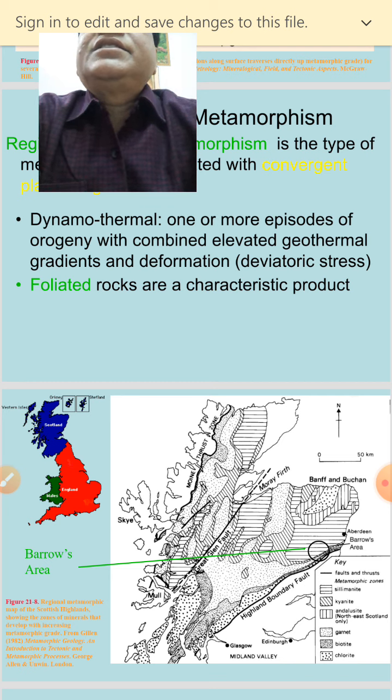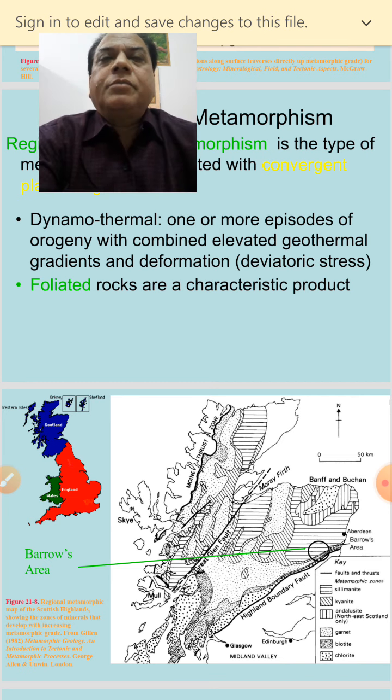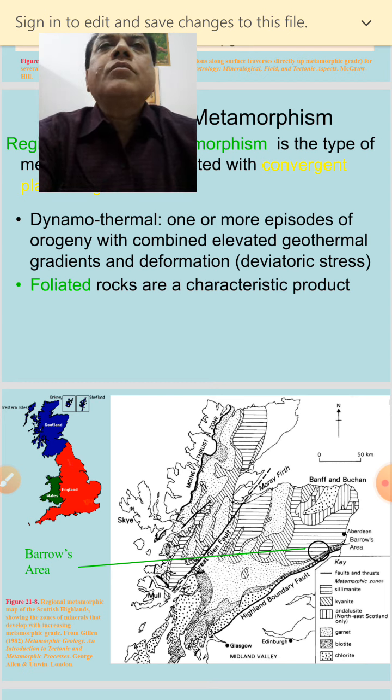Then next is local metamorphism. Local metamorphism is a type of metamorphism of limited area and volume, in which the metamorphism may be directly attributed to a local cause such as magmatic intrusion, faulting, or meteoritic impact.